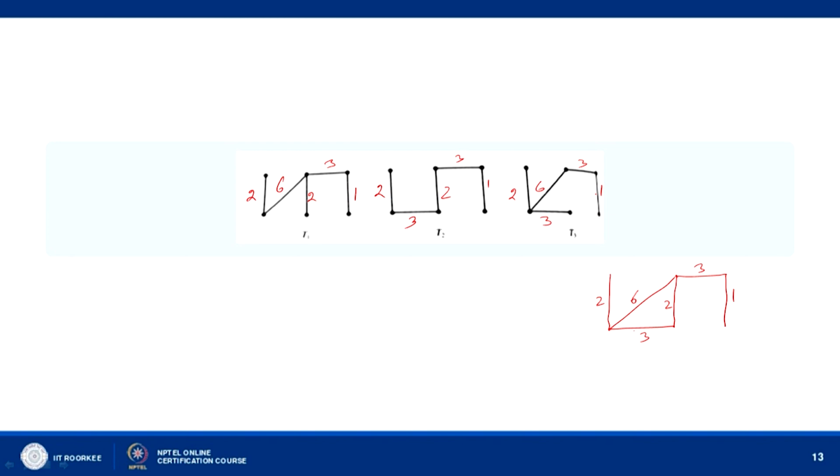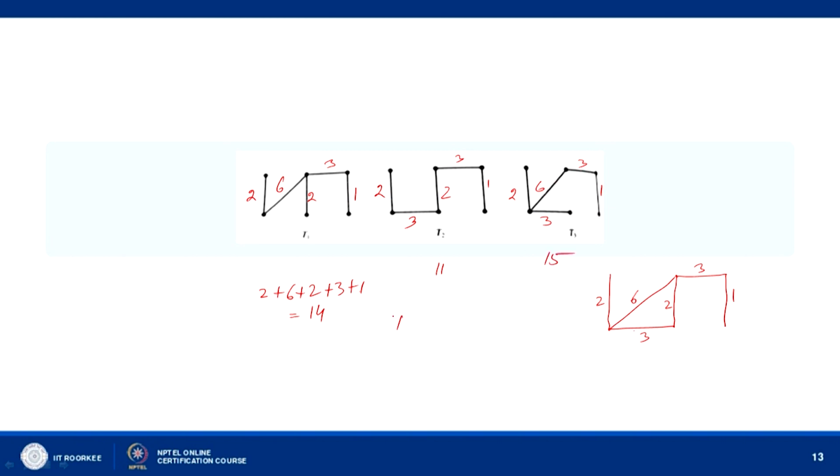So, let us find the minimum length. For T1, 2 plus 6 plus 2 plus 3 plus 1: 2 plus 6 is 8, plus 2 is 10, plus 3 is 13, plus 1, 14. So the sum length here is 14. For T2, 2 plus 3 is 5, plus 2 is 7, plus 3 is 10, and then 11. So T2 has sum length 11. For T3, 2 plus 3 is 5, plus 6 is 11, plus 3 is 14, plus 1 is 15.